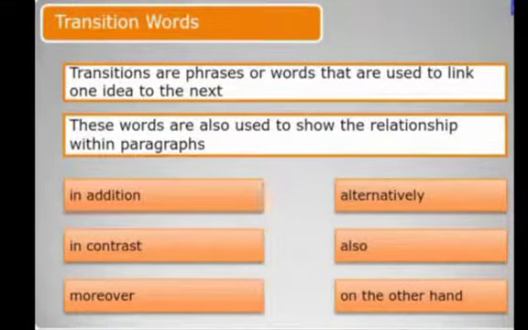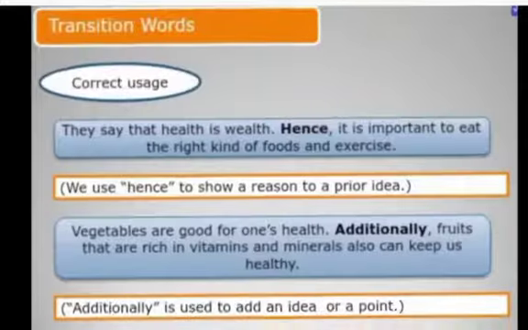Transition words are phrases or words that are used to link one idea to the other. These words are used to show the relationship within paragraphs, but many times we don't know the meaning of the word and we use it randomly. For example, in addition and in contrast. In addition, when we are adding one more sentence to the same idea. And in contrast is when we are giving any other opposite idea in the paragraph.